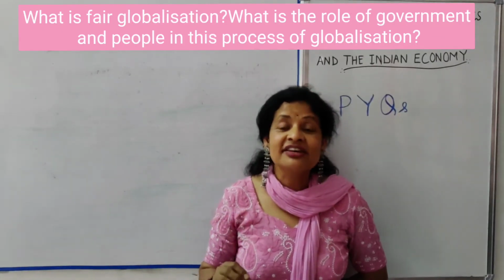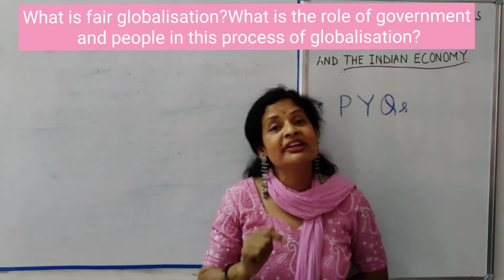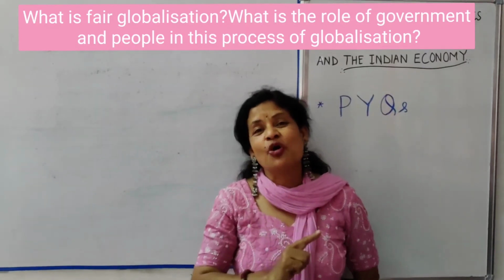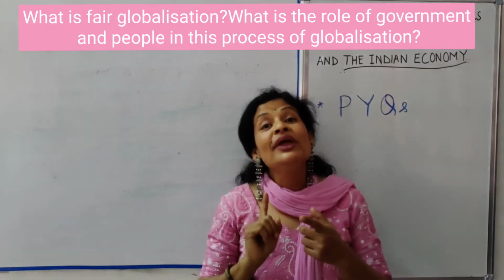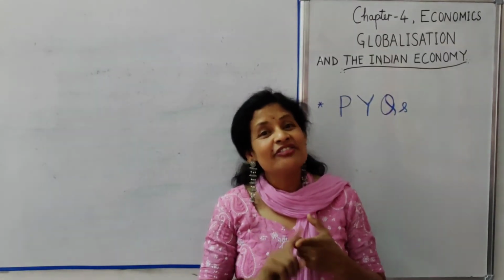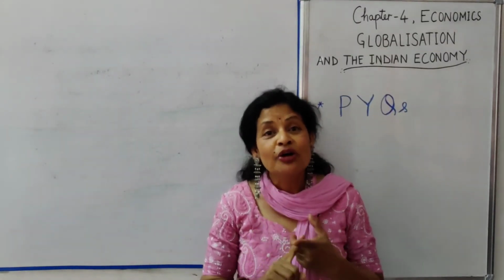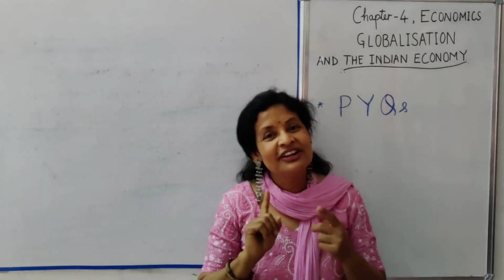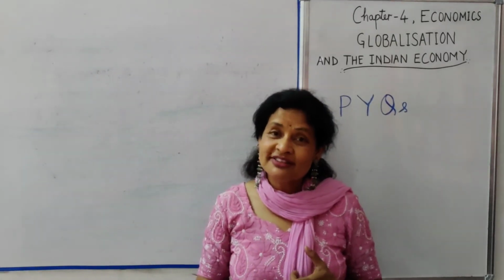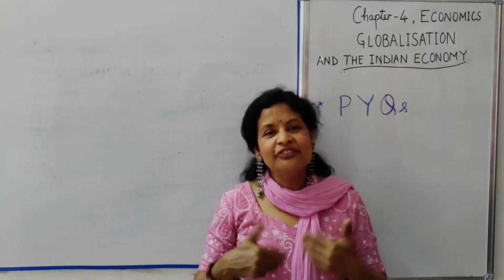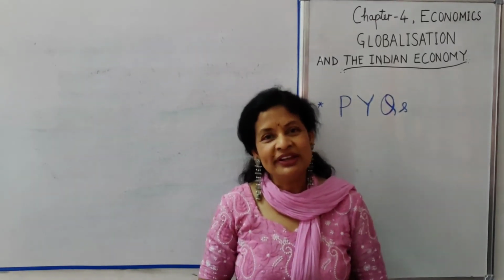We can ask the same question which the government is asking, why there is domination of developed countries at the WTO. We can ask why these developed countries are not following the norms of WTO. So we can do peaceful protests, demonstrations, and we can give our opinion.